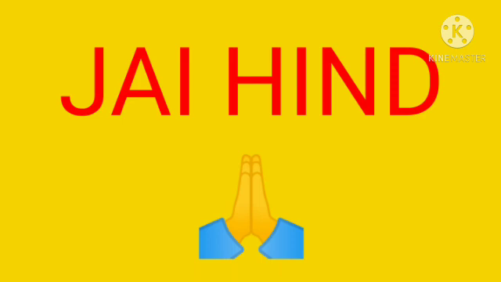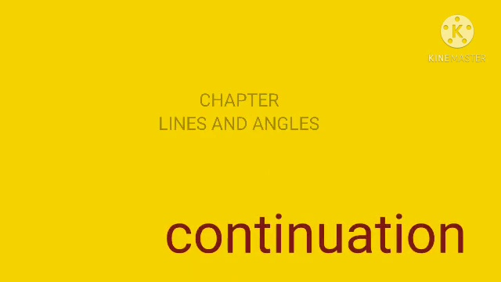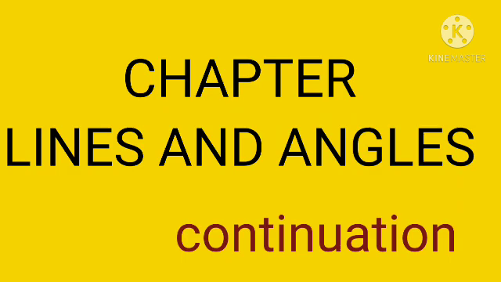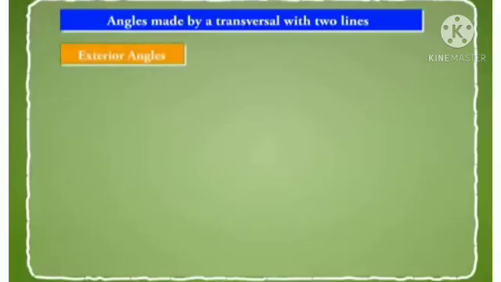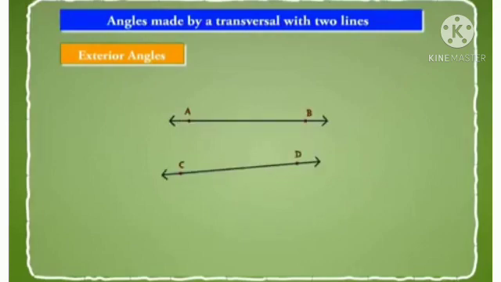Jai Hind children, today we are continuing the lesson Lines and Angles. Let us learn about angles made by a transversal with two lines. Suppose AB and CD are two lines cut by a transversal PQ at points L and M respectively. The transversal makes 8 angles with the two lines AB and CD. These angles are marked as 1, 2, 3, 4, 5, 6, 7 and 8.